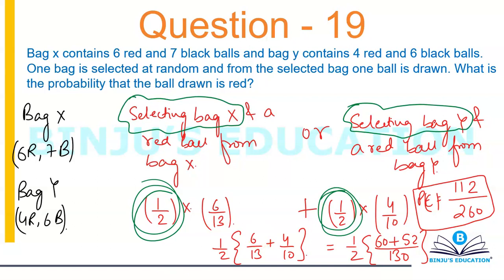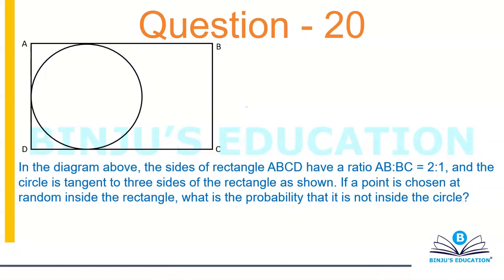Alright, so let's try the last question for this video and for these questions on probability. So pause the video and try this question please.